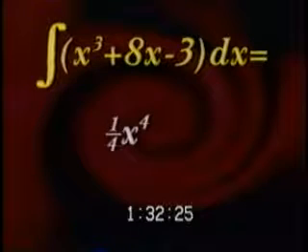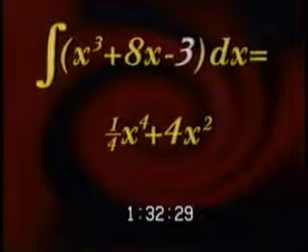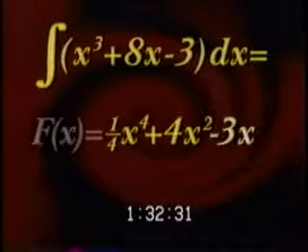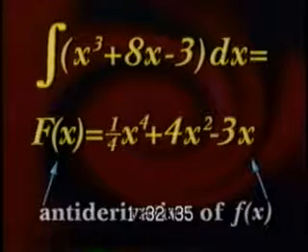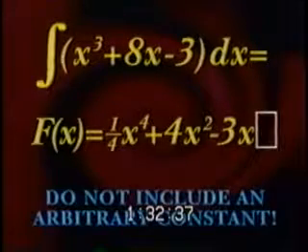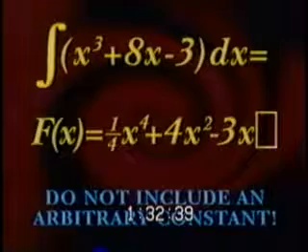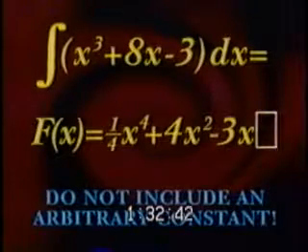Here goes. Integrate each part using the power rule for integration. X cubed becomes 1/4 x to the 4th, 8x becomes 4x squared, and 3 becomes 3x. This is capital F of x because it's an antiderivative of little f of x. Again, we do not include an arbitrary constant c in our integration when computing the definite integral.